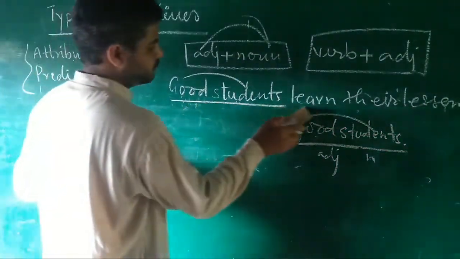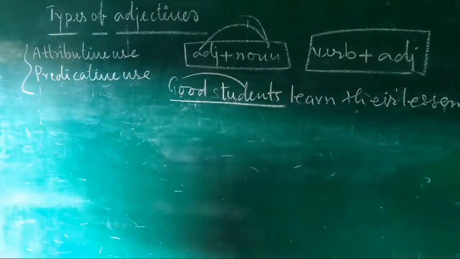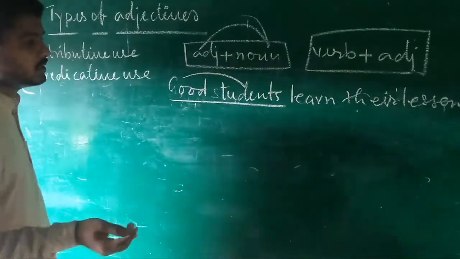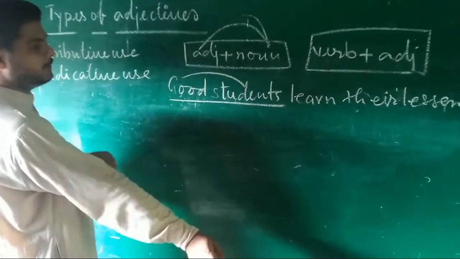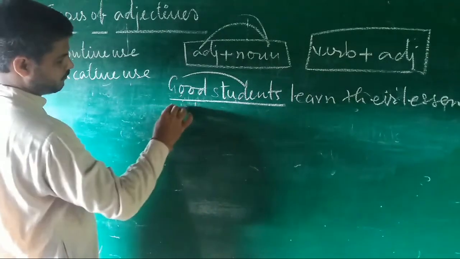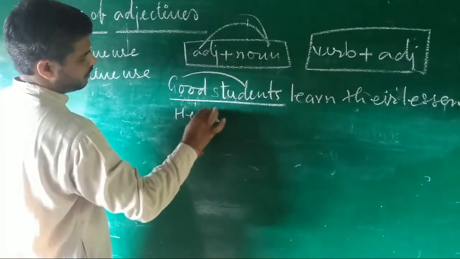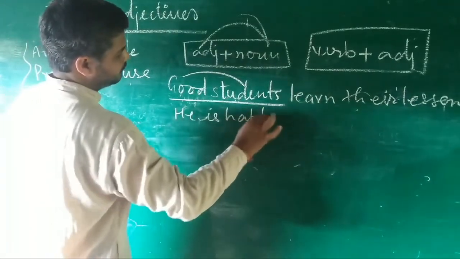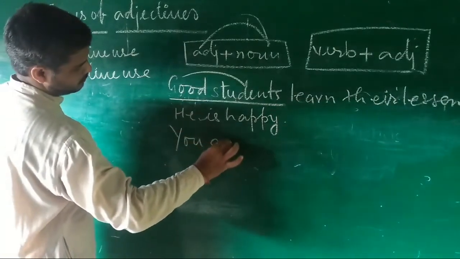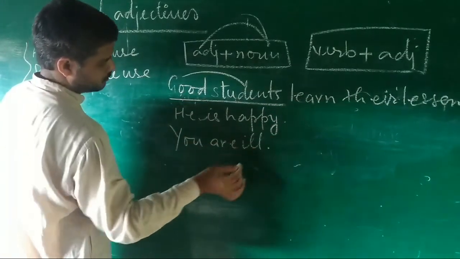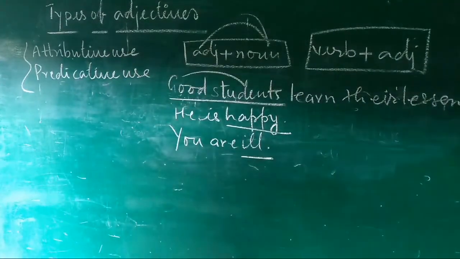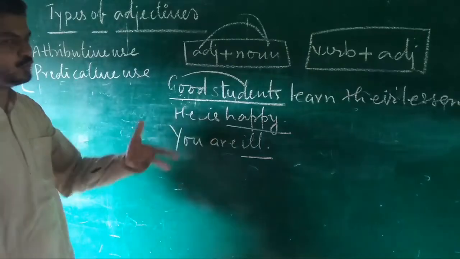Okay. Come to the next point. Predicatively used: an adjective can be used in a predicative sense. What is this? Suppose you say, he is happy. You are ill. This is predicatively used. Here you can see, if you say you are